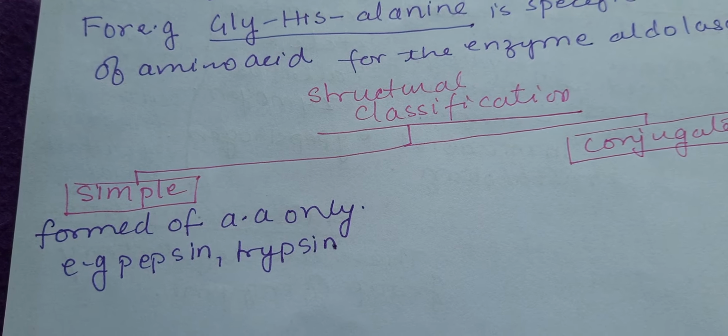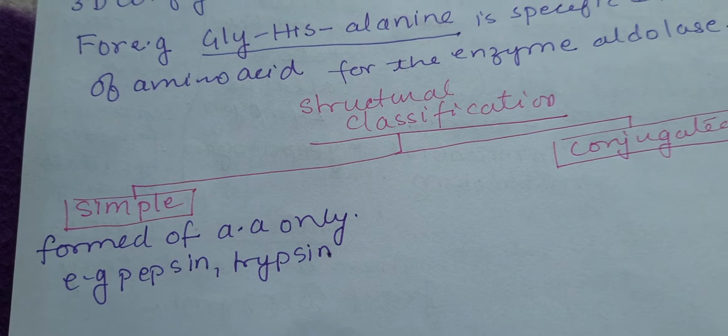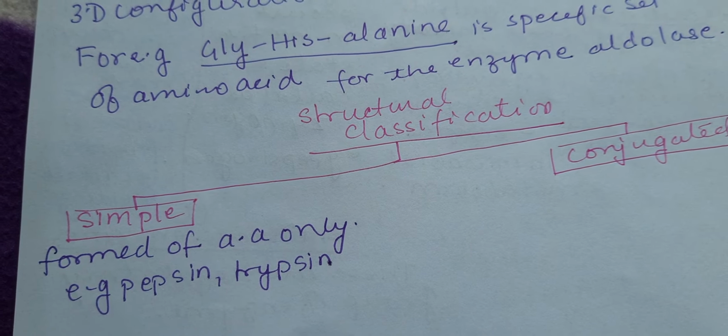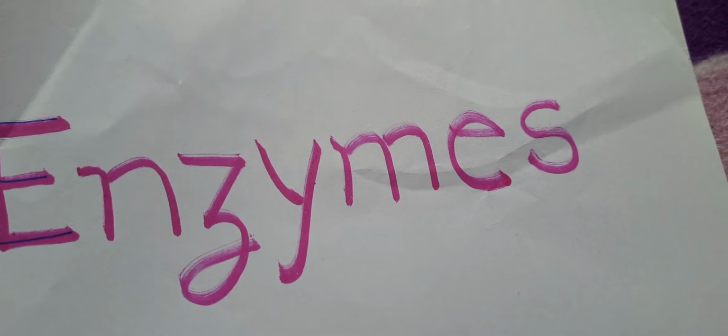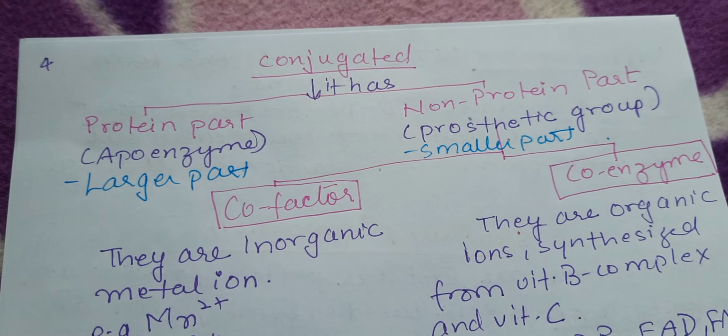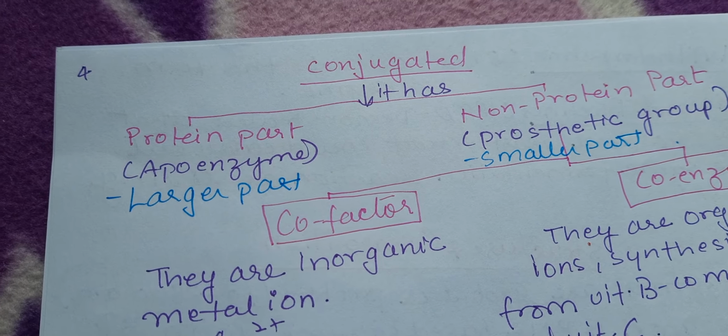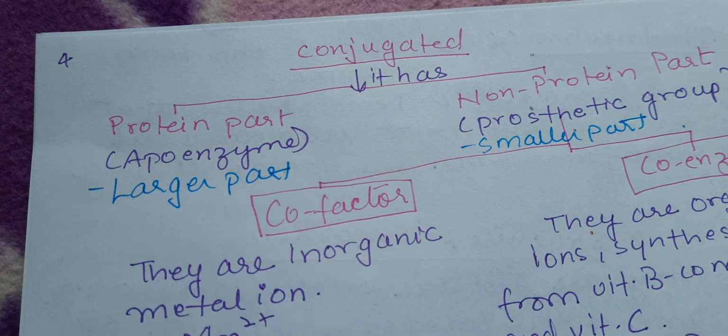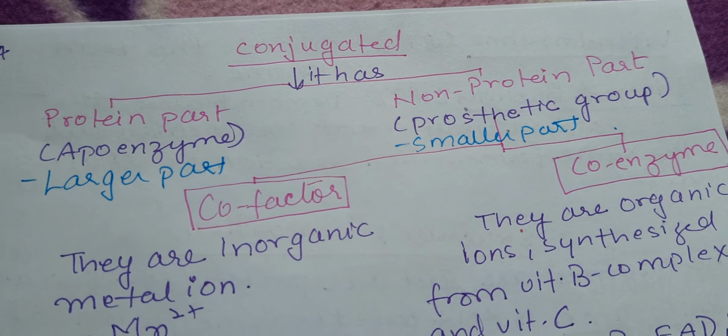The simple enzymes are only formed of the amino acids. They only contain amino acids, for example, pepsin and trypsin. Okay. Then we have conjugated, which has two different parts. One is the protein part, another one is the non-protein part. The protein part is called apoenzyme, and the non-protein is called prosthetic group.